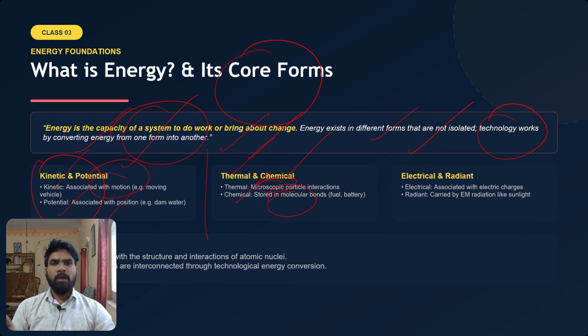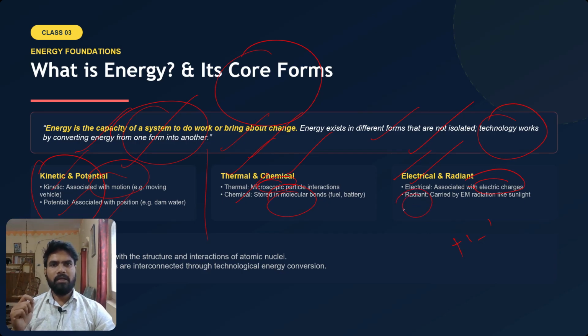Okay. Moving forward, other forms of energy are also there. Electrical energy, I think you know it very well. This is associated with electric charges. Plus and minus electric charges are there, so electrical energy is associated with these positive and negative charges.